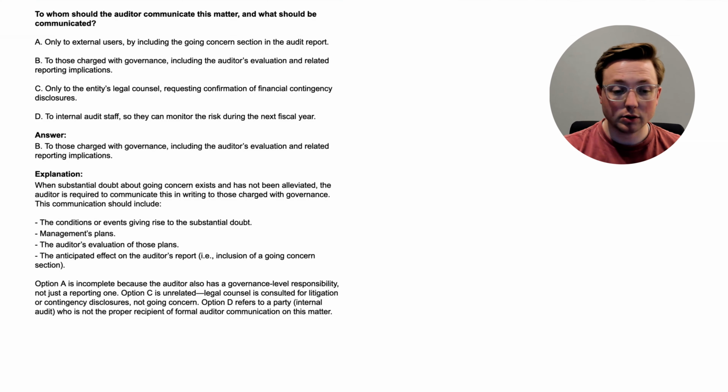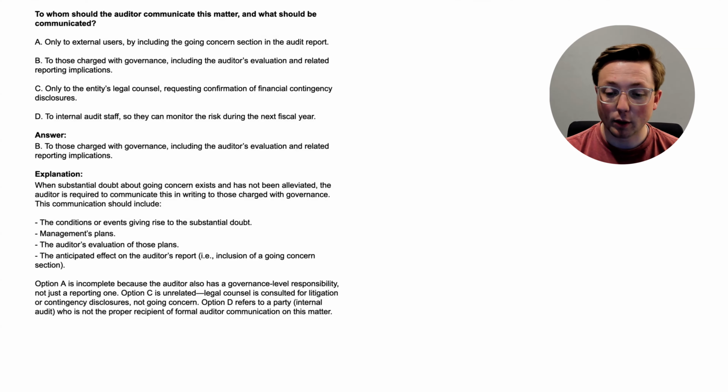This communication should include the conditions or events giving rise to the substantial doubt, management's plans, the auditor's evaluation of those plans, and the anticipated effect on the auditor's report. So that would be like the inclusion of a going concern section. They're going to tell them, hey, we're going to include this section. Option A is incomplete because the auditor also has a governance level responsibility, not just a reporting one. Option C is unrelated. Legal counsel is consulted for litigation or contingency disclosures, not going concern.